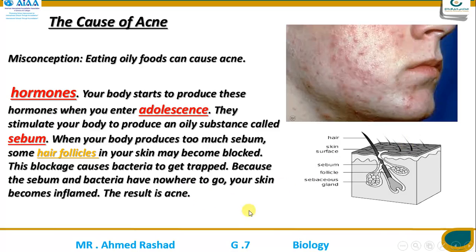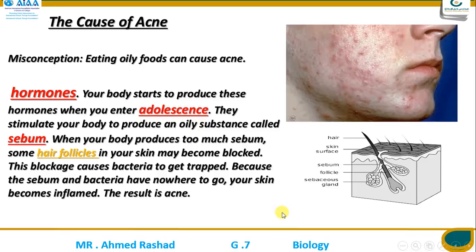So here we should know the effects of hormones, and these hormones are produced by some glands in your body. This is caused by the endocrine system in some periods of your life when you're young, called adolescence.